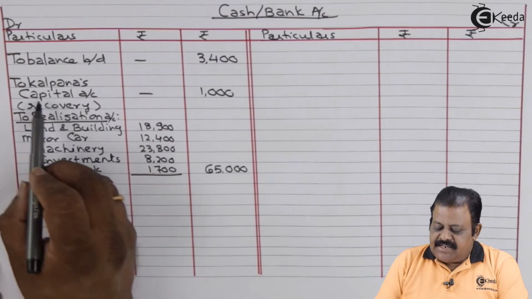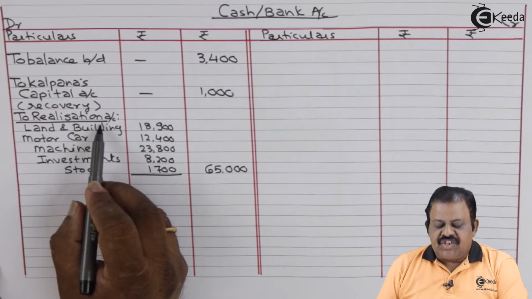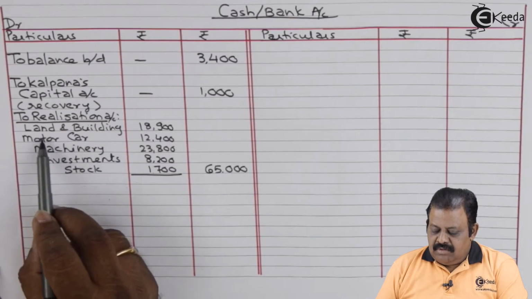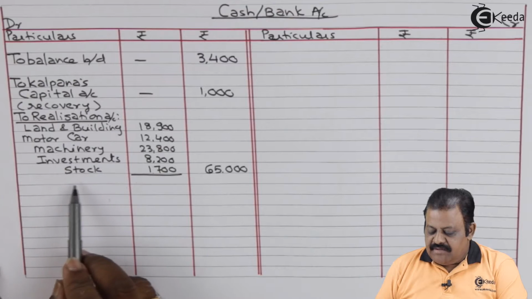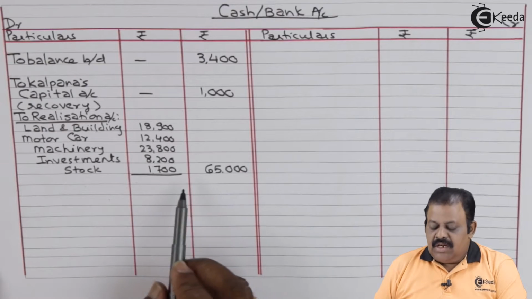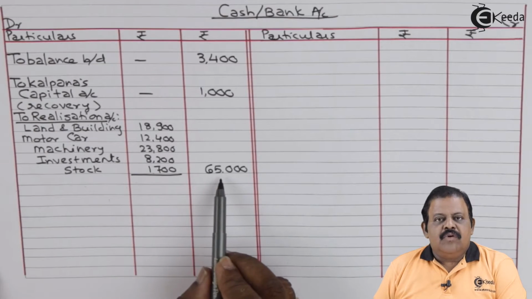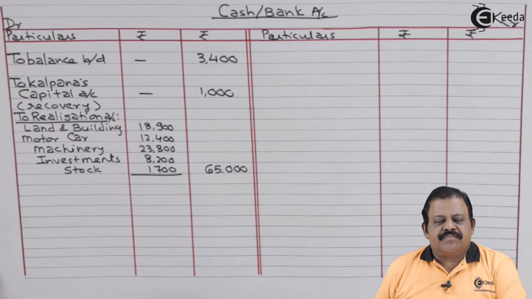Cash bank account debit side to realization account, land and building, motor car, machinery, investment and stock. Total assets realized rupees 65,000.